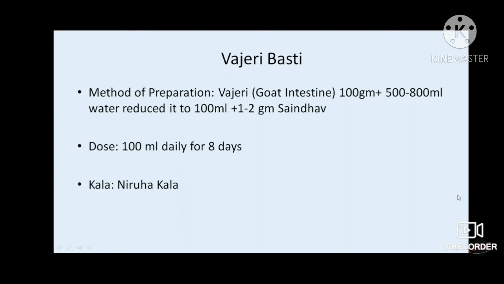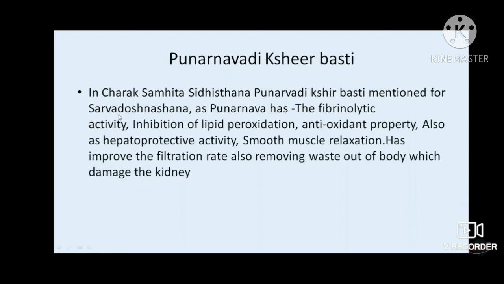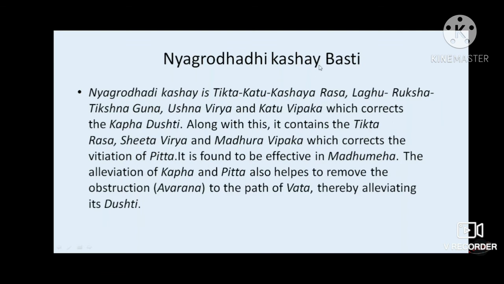Then also Punarnavadi Kshir Basti has been mentioned in Sarvadosh Nashan Adhyay. It has fibrinolytic activity, lipid peroxidation, and antioxidant property. It is hepatoprotective and a smooth muscle relaxant. So this Punarnavadi Kshir Basti can also be used. It is mentioned in Siddhisthan, and we can use it in the treatment of diabetic kidney disease. Then Nagrodhadi Kashaya Basti is for better control of diabetes. It is Tikta Katu Kashaya Rasa, Ruksha Tikshna Guna, Ushna Virya, and basically it is used for better control of Prameha.